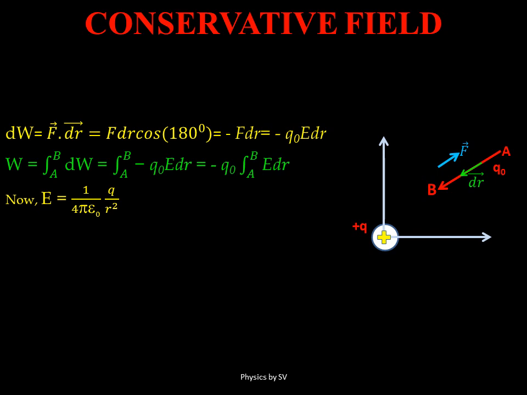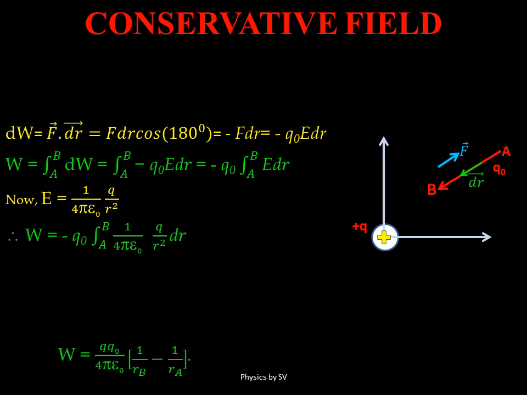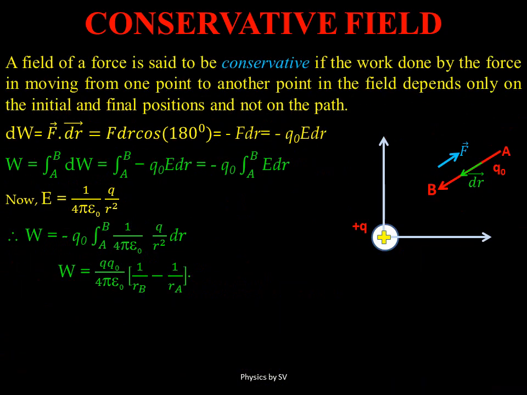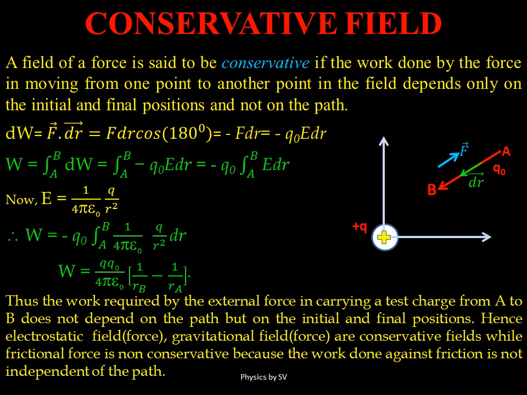Now E, which is the electric field due to a point charge, is already defined as 1 upon 4 pi epsilon naught Q by R squared. So substituting the value of E, we get W as Q Q naught upon 4 pi epsilon naught into (1 upon RB minus 1 upon RA) after performing the integration. This shows that the work done depends only on the initial and the final positions, and it does not depend on the path followed for moving between these 2 points. Thus electrostatic field is a conservative field.